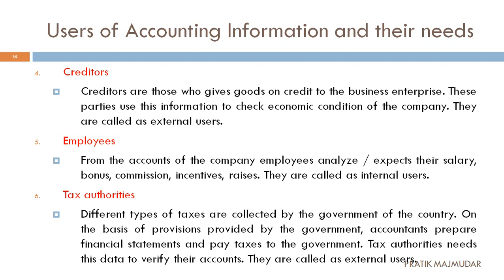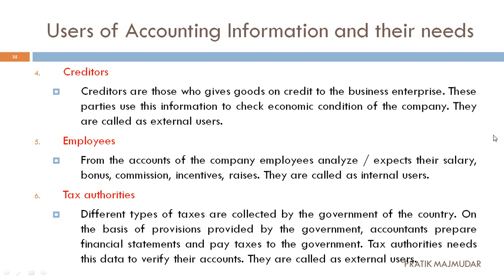So creditors are those people from whom we have taken goods, the people who give you goods on credit. They are known as creditors for the business enterprise. Ultimately their money is with us, because we have purchased goods from them on credit. They have sold something to us on credit.